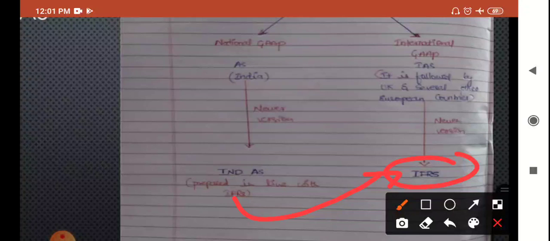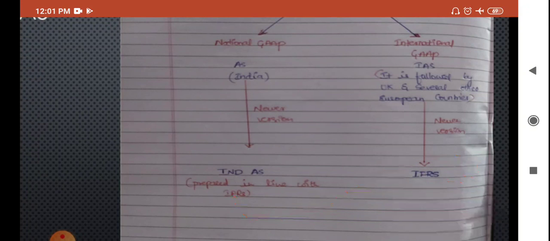So the Indian accounting standards are prepared in line with IFRS, so that we should not find any kind of difficulty for foreign direct investment. This is the simple introduction about the difference between Ind AS and IFRS.